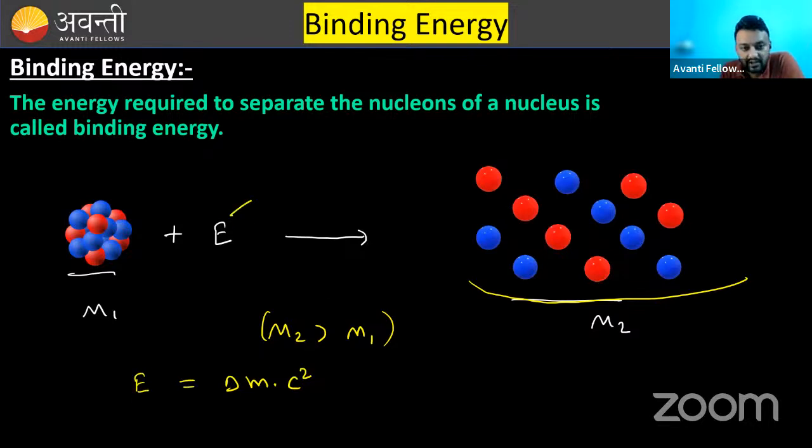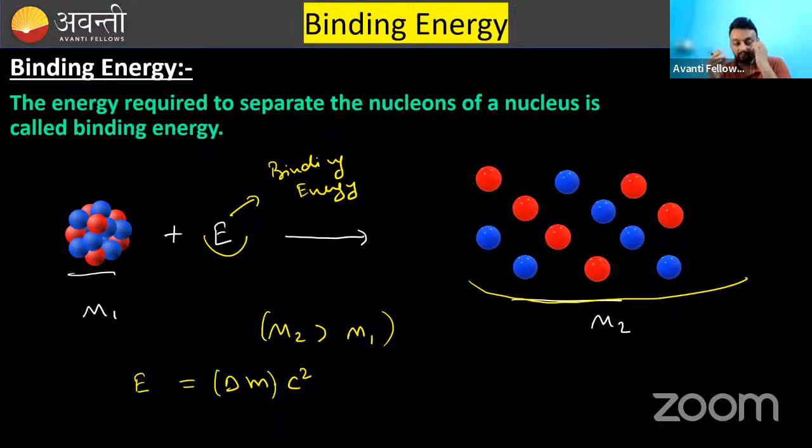So this energy is called binding energy. Again, I am repeating, the energy required to separate the nucleons. So this much energy I have given to separate the nucleons, and due to this energy, some mass defect is created. This mass defect is, let's suppose, delta M. Why am I saying it is mass defect?